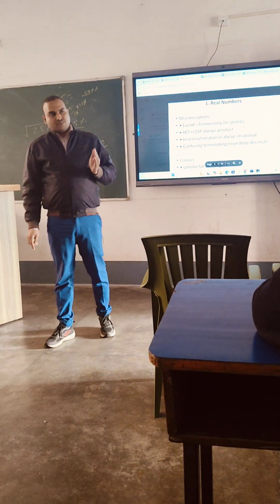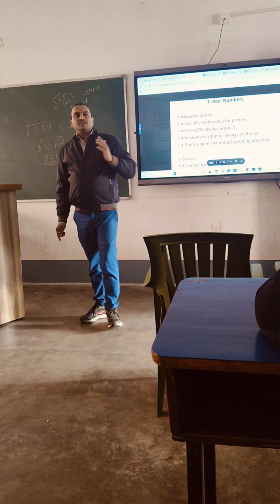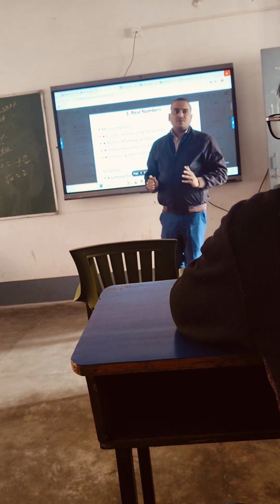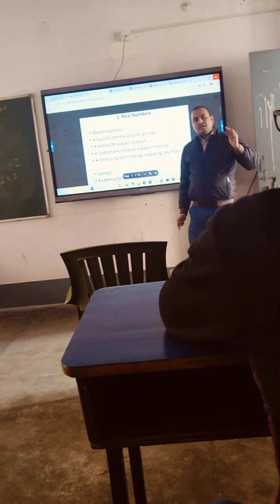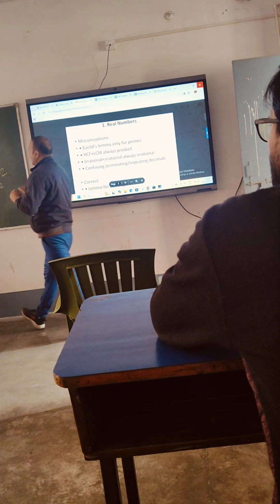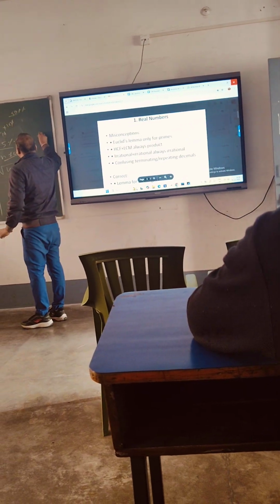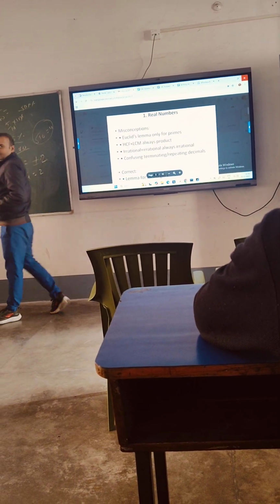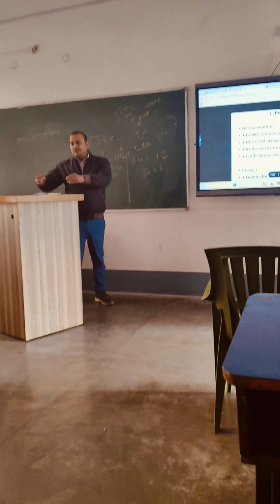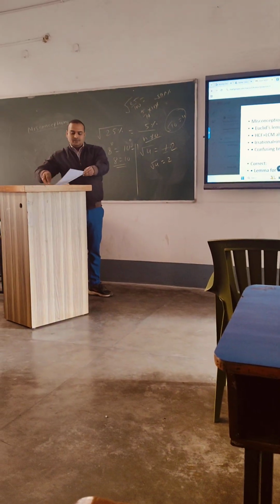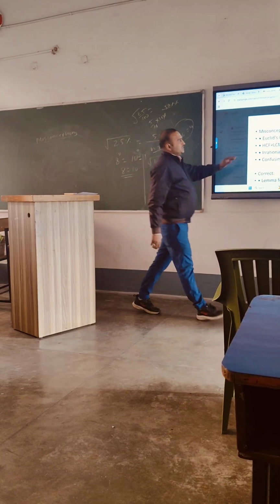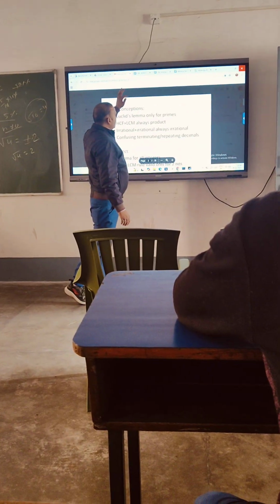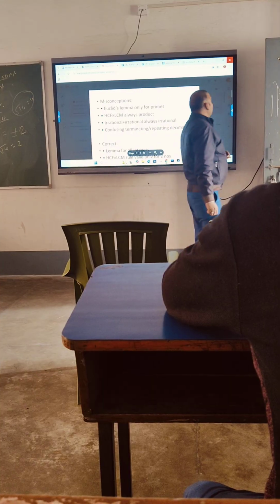That is, plus 4 into plus 4 gives 16, minus 4 into minus 4 gives 16. So the square root of 16 is plus minus 4, and if you write it in symbolic form, that will be only positive. So now I have a PPT for misconceptions and common errors from the chapter Real Numbers.